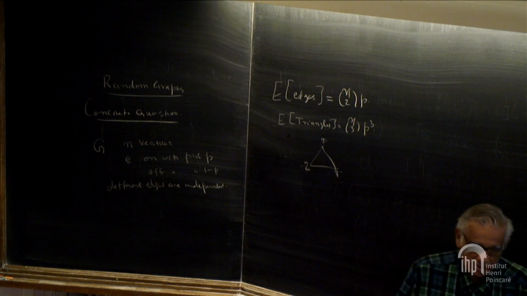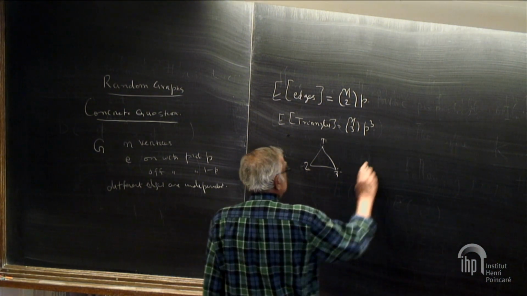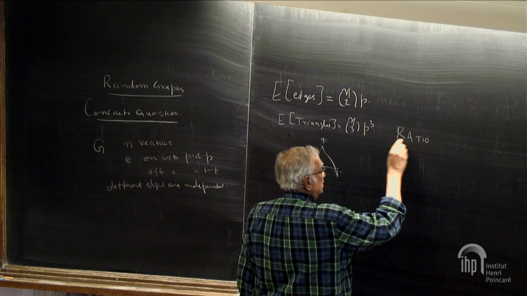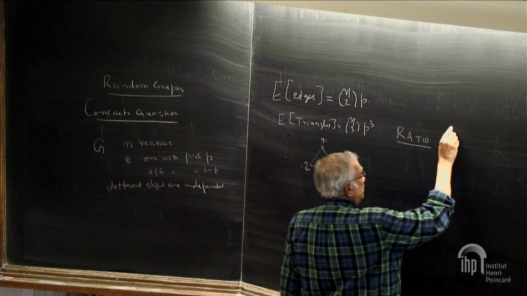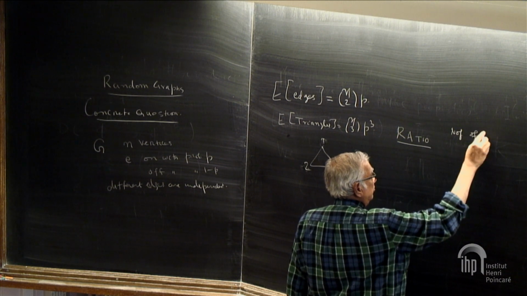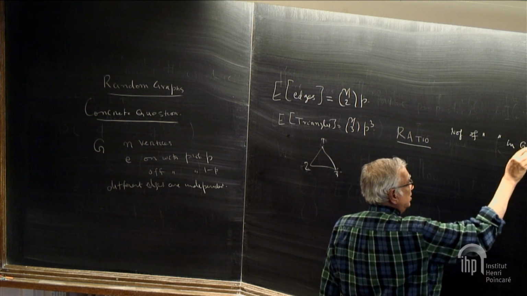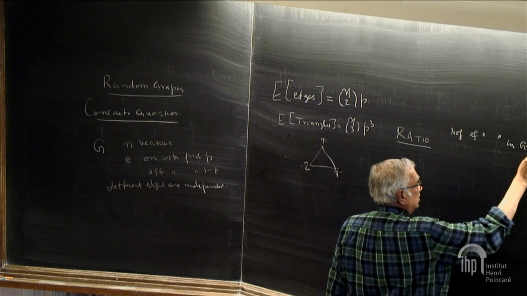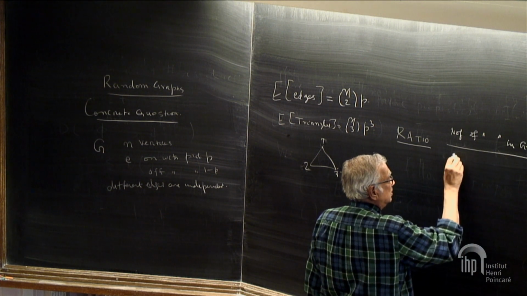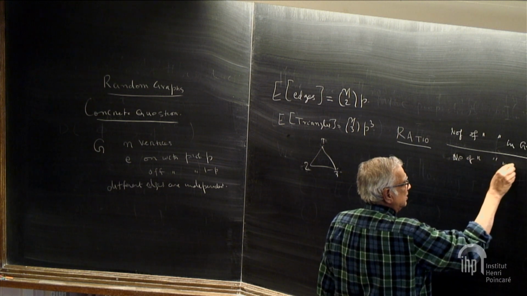So the easiest way to avoid the problem is to look at the ratio: the number of whatever you want in your graph divided by the number in a complete graph.